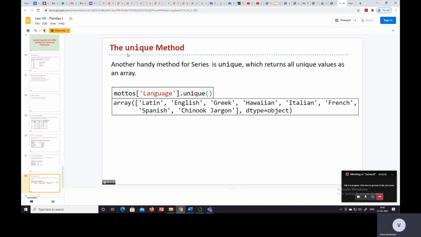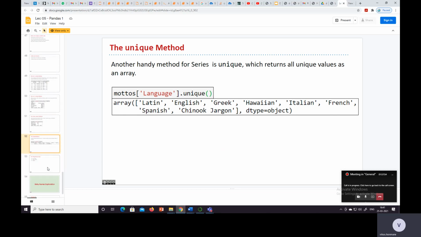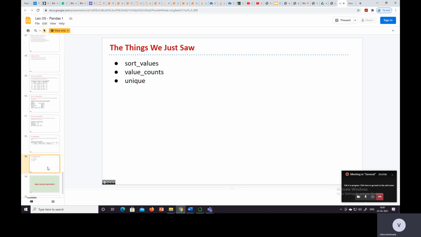Also there is the unique method. Another handy method for series is unique, which returns all unique values as an array. So Mottos.language.unique gives Latin, English, Greek, Hawaiian, Italian, French, Spanish, Chinook jargon, and the dtype is object. These are the things we just saw: sort_values, value_counts, and unique.